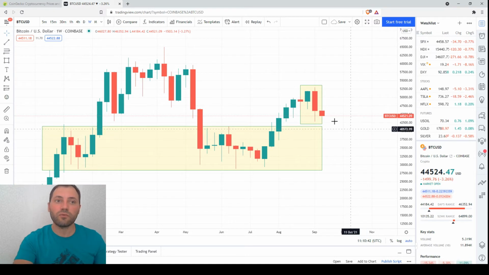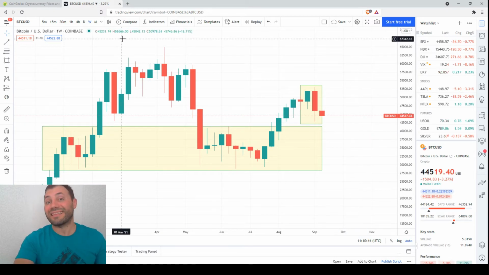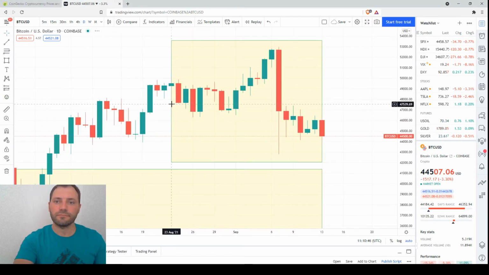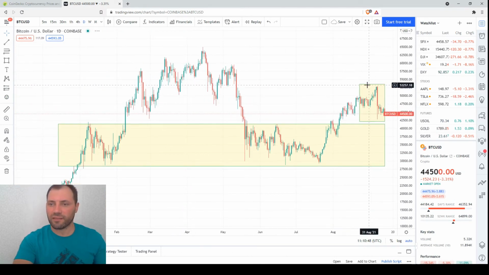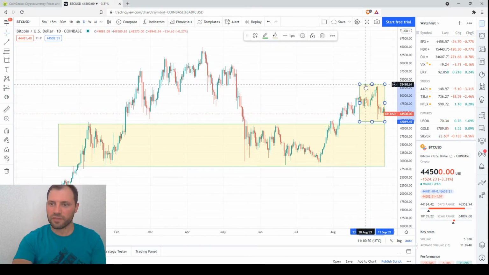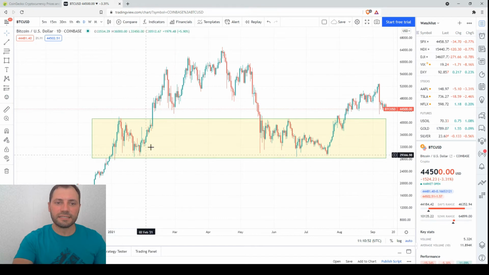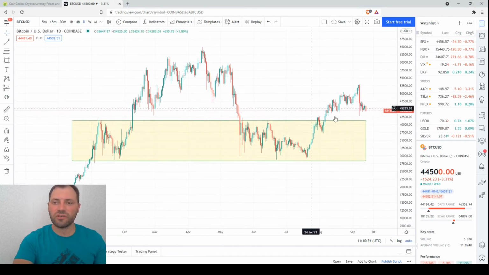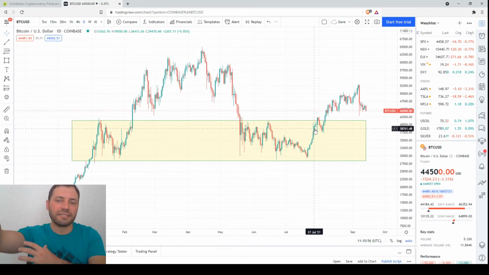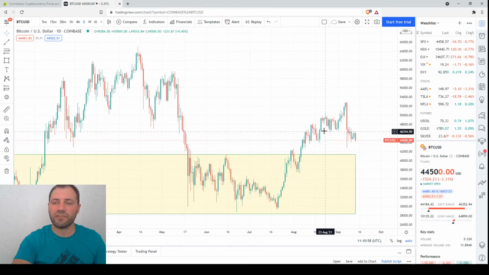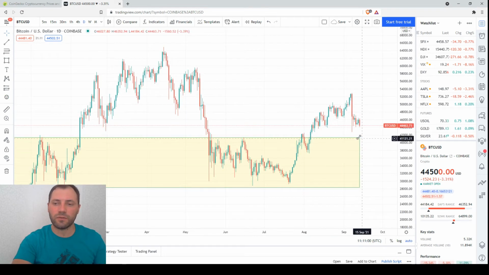Now let's move on to the 1 day or the daily chart. So this is the daily chart. First of all, I will remove this rectangle. This is this consolidation range. Here we had this exit from the consolidation range. The price chart exited the consolidation range.